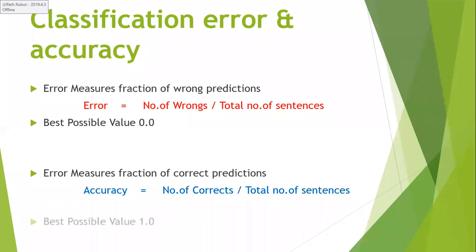So what will be the best possible value if I say that your classifier is an efficient classifier? It is 1.0. If you give the correct labels for all 100 statements, the accuracy is 1.0. That is possible with the random forest classifier. We can achieve 100% accuracy with the random forest classifier irrespective of any data set. That is why in industries, random forest classifier is very popular compared to other classifiers.